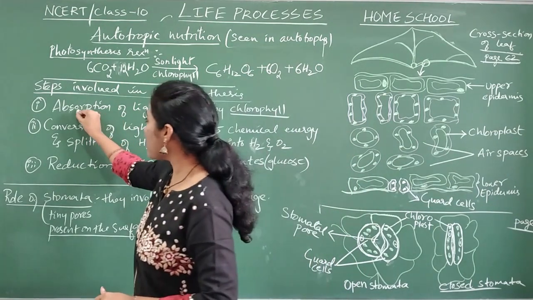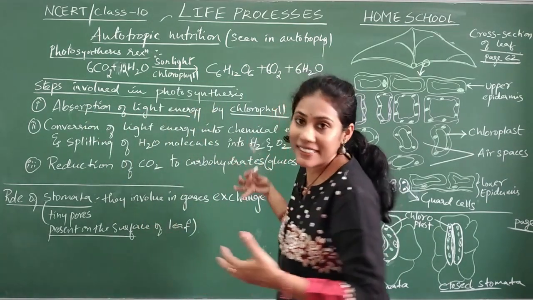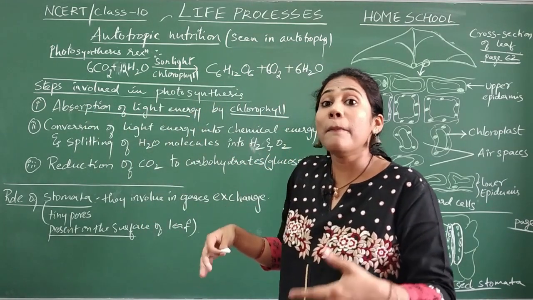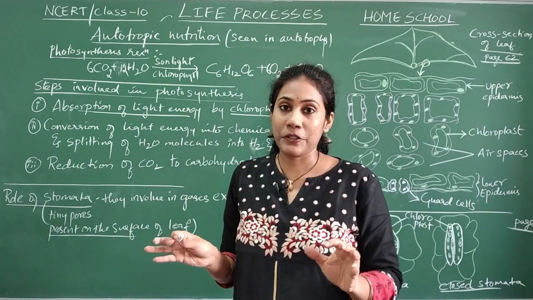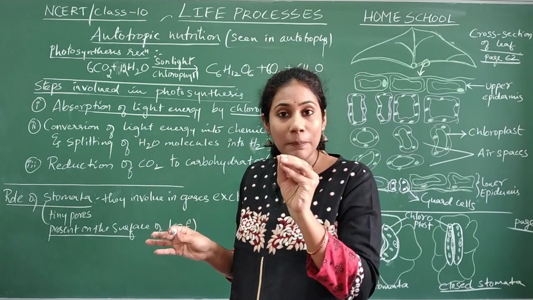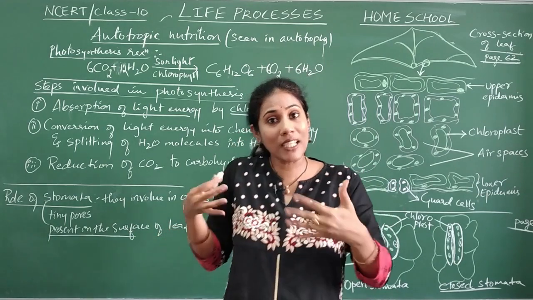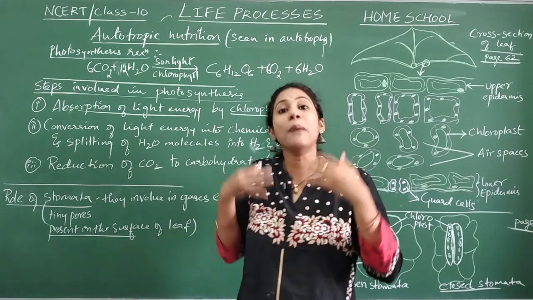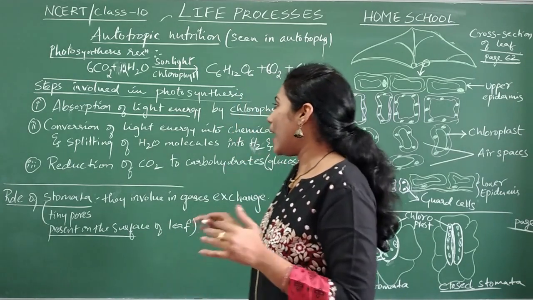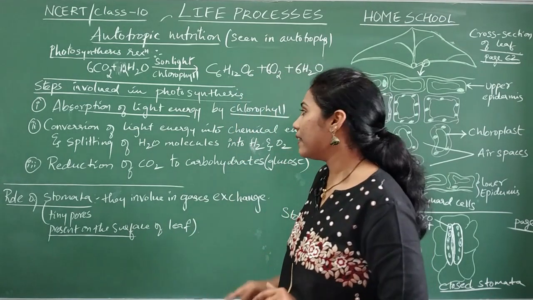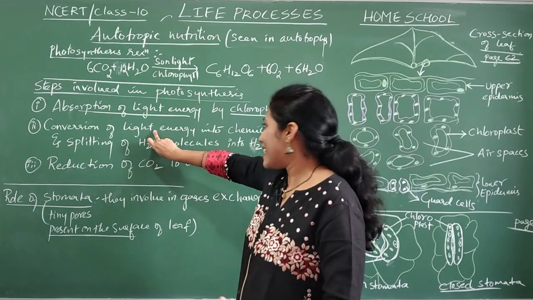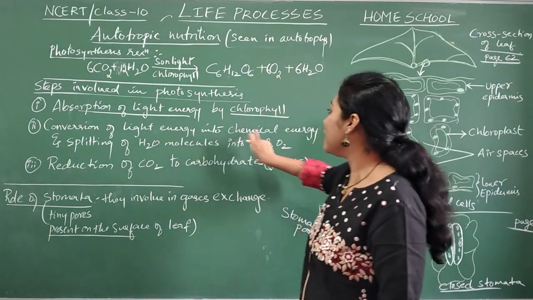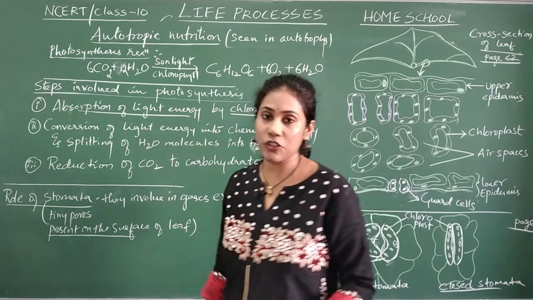First and foremost, absorption of sunlight takes place. By whom? By chlorophyll that is present in a chloroplast. Chlorophyll, that green color pigment in a chloroplast, is what absorbs sunlight. After absorption of sunlight, in the next step, that light energy will be converted into chemical energy.